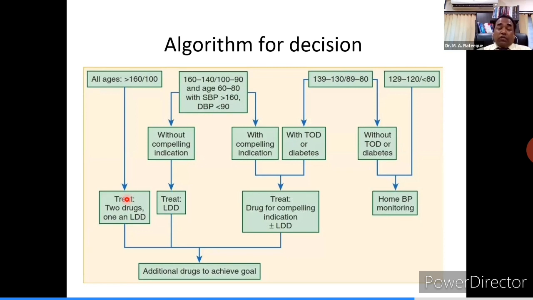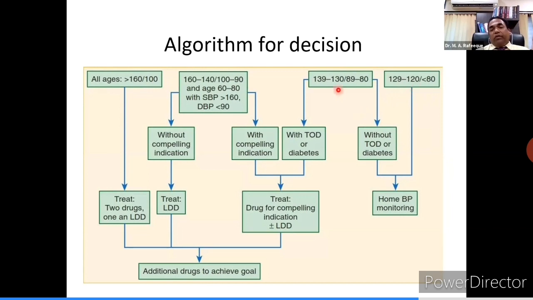So what to start, when to start. If the blood pressure is less than 120 by 80, very normal, optimal, you can simply advise the patient to keep a healthy lifestyle, and in 6 months he can follow up and check his blood pressure. If the systolic is between 120 to 129 and diastolic less than 80, he can be advised home BP monitoring, no need to start treatment, with, of course, lifestyle changes.